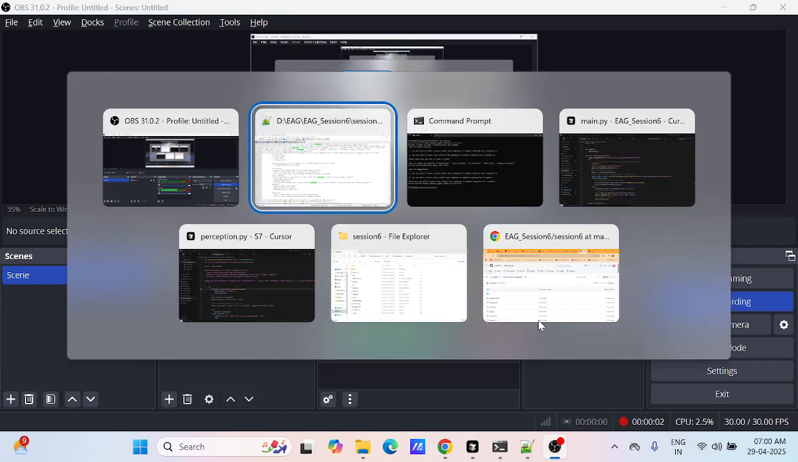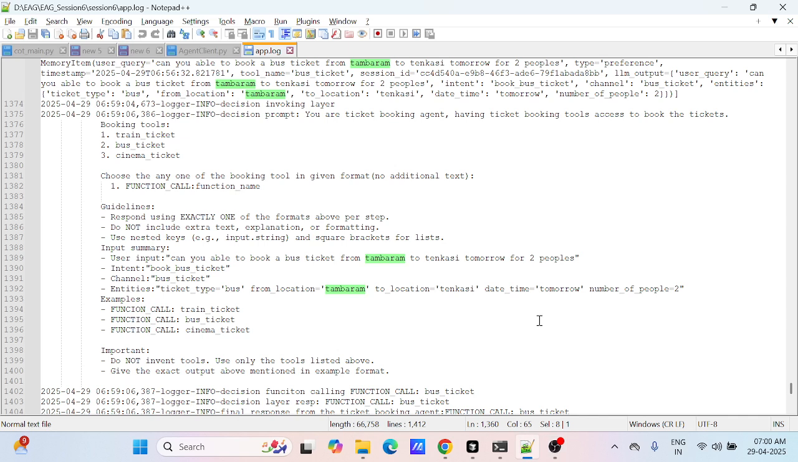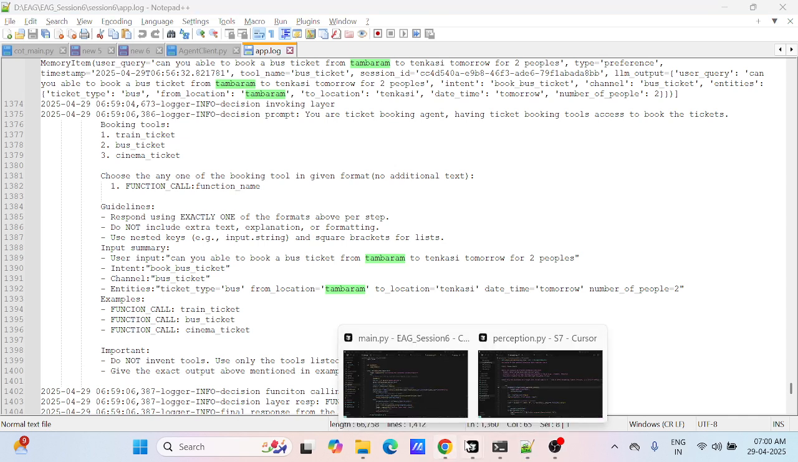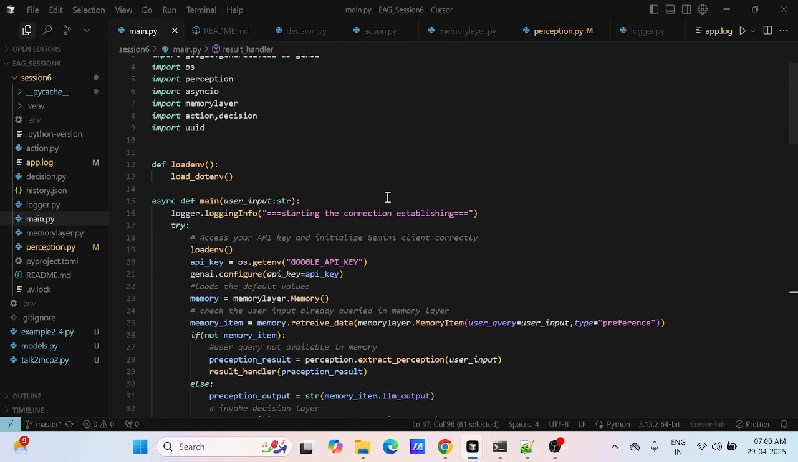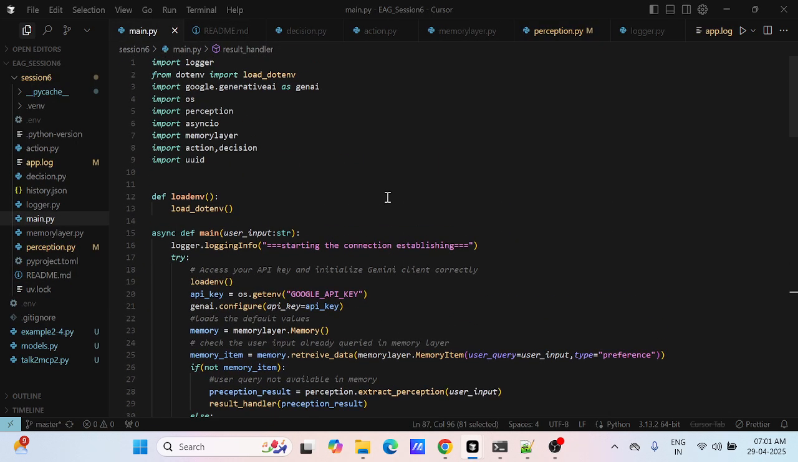Hi. As part of my sixth assignment, I have created a ticket booking agent. With this agent, we can book a ticket for a bus, train, or cinema. It is just a ticket booking agent, and I have mocked the data, since I have built the architectural functionality based on the action, memory, and perception layers.